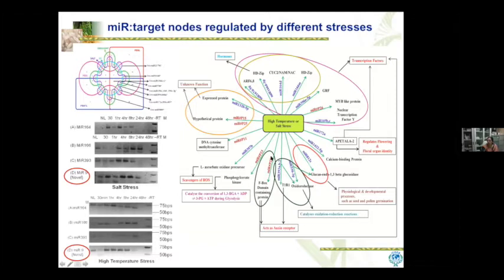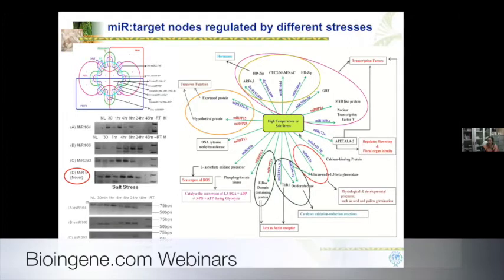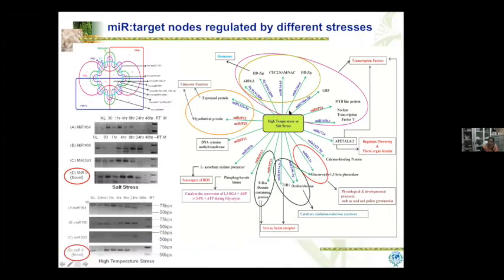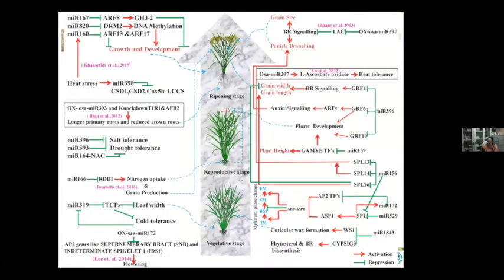And our focus, of course, is to look at how the microRNAs are getting deregulated. If we can understand even one of these nodes, the functioning or the regulation of one of these nodes in response to the different stresses, it will be a lot of knowledge gained. So again, based on our studies on heat stress, salt stress, and different developmental stages, we have built hypothetical maps of how particular microRNAs can be coming up or going down with different stages, and affect plant development. A lot of this data is still under validation.